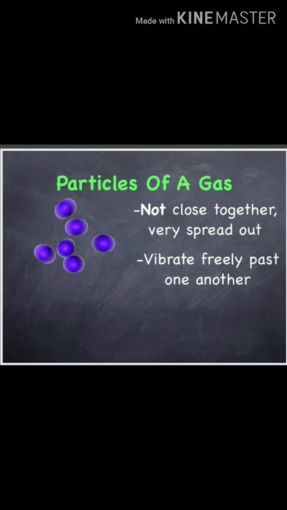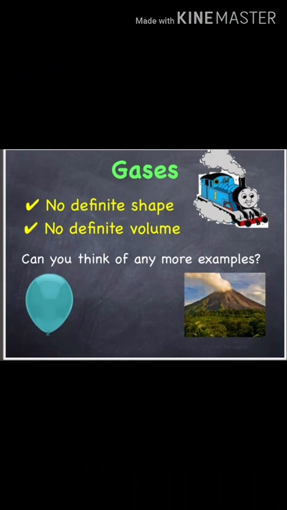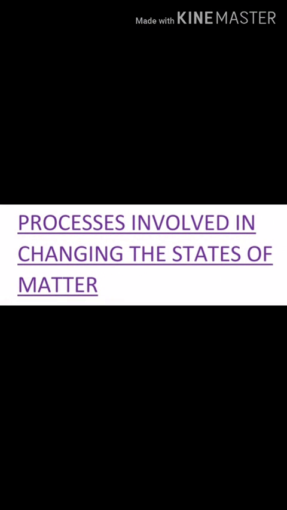Now coming to the third state of matter, that is gases. The atoms of a gas are very far away or spread out. Atoms of gas can move freely. They have no fixed shape and no fixed volume. If the gas is filled in a deodorant bottle, it takes the shape of that container. If it is released in the room, it will take the shape of that room.